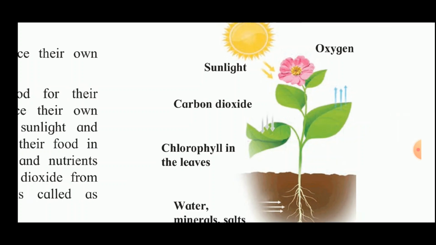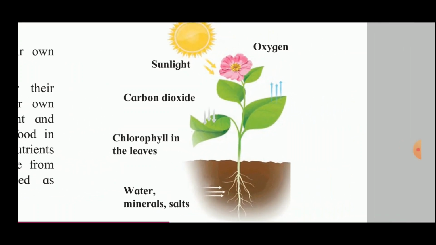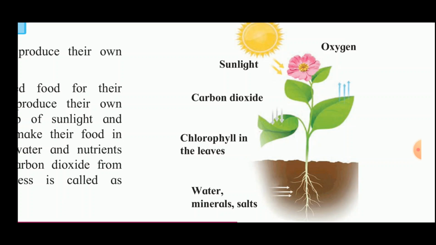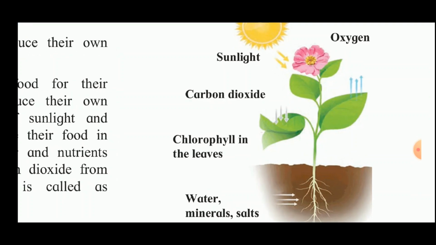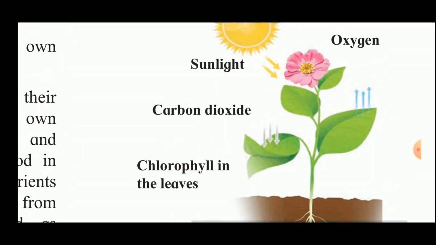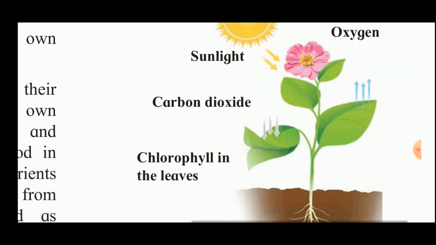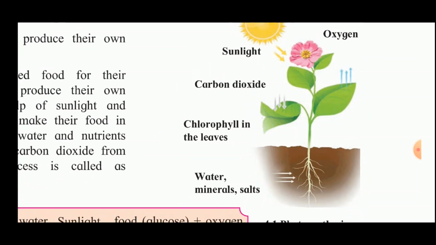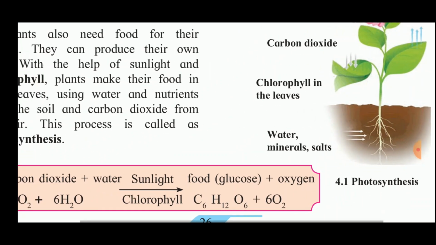Now let us see this picture. Here the plant is shown, and you can see the roots transfer the water, minerals and salts from the soil to the leaves. Chlorophyll is present in the leaves, and the chlorophyll uses the carbon dioxide from the atmosphere, and in the presence of sunlight it prepares food by the process of photosynthesis, and then this food is transferred to the various parts of the plant.